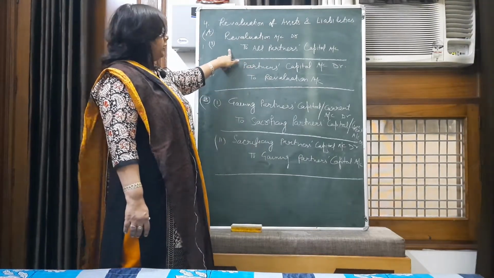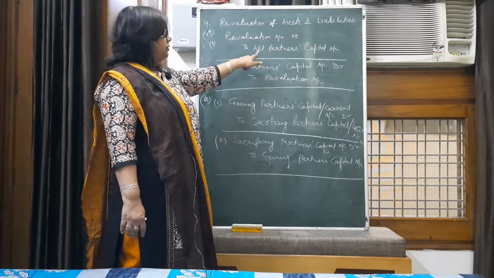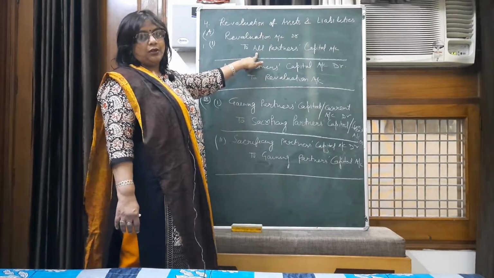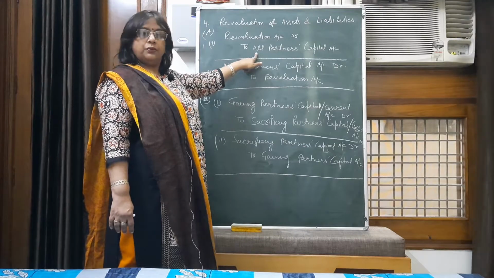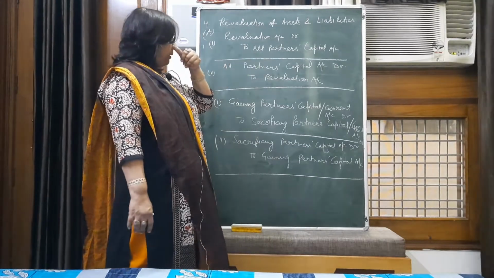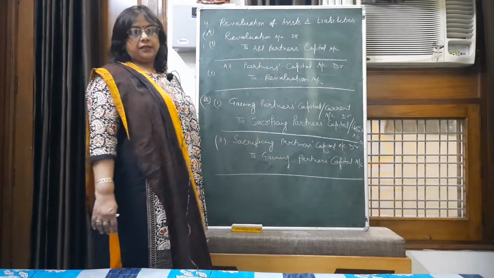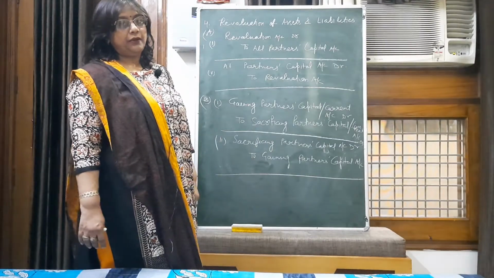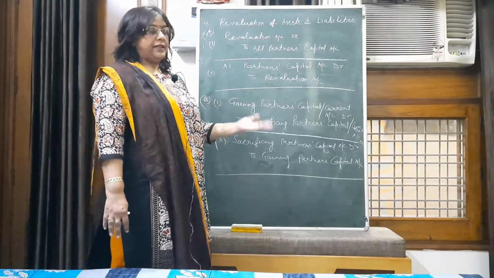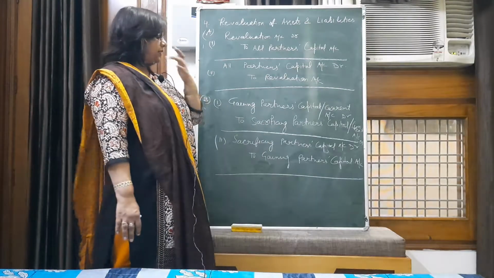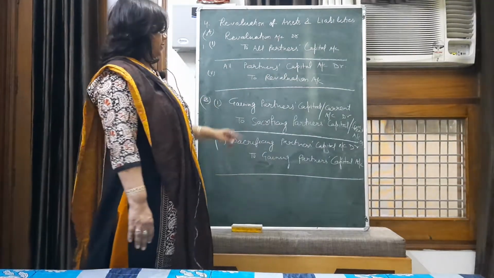You will write in the debit of revaluation account: to profit transferred to all partners' capital accounts in old ratio. But after preparation of the revaluation account, if there has been any loss, meaning the debit side is higher than the credit side, it indicates loss.